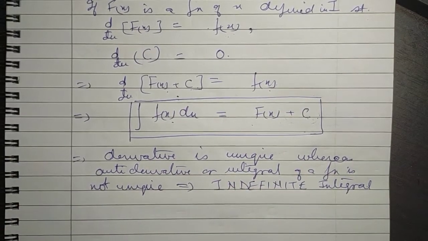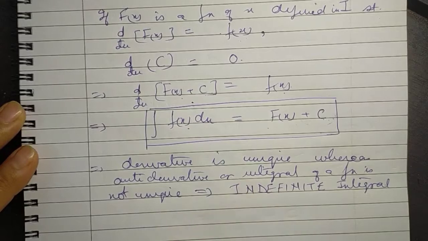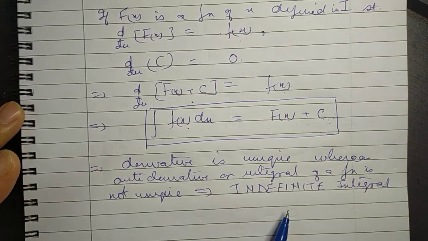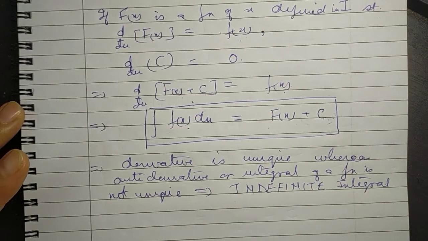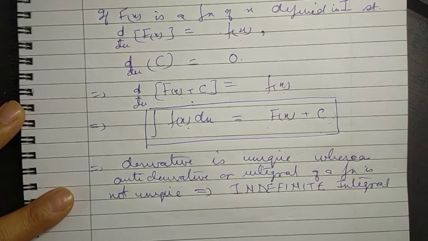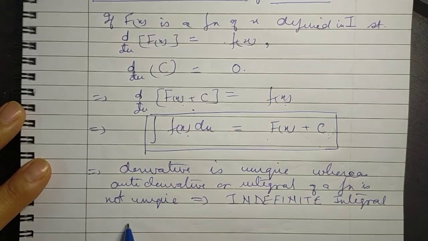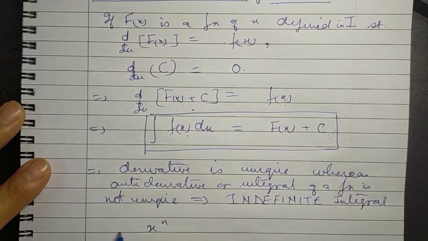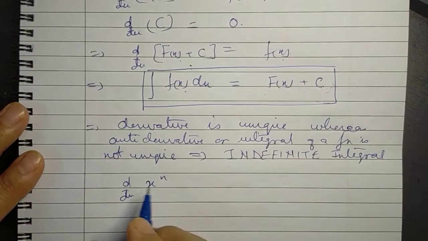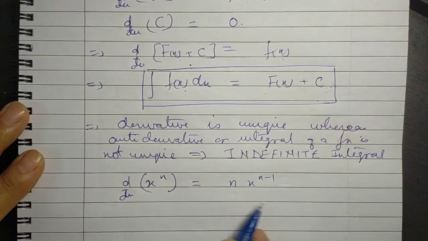Now, we had observed that we can get a lot of antiderivatives or integrals of the standard functions. If we know the derivative of a function, we can clearly get the corresponding antiderivative or integral just by observation. The main thing which we had seen was that the derivative of the function x raised to the power n is equal to n x raised to the power n minus 1.